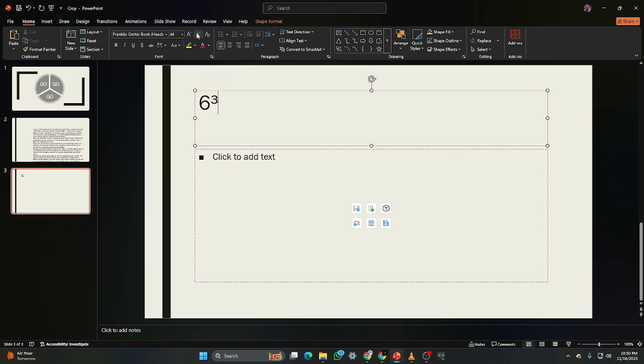This shortcut works thanks to Unicode, the universal system that gives every symbol its own code. So once you learn a few of these, you can insert all kinds of special characters without digging through menus or searching online. And that's all it takes.